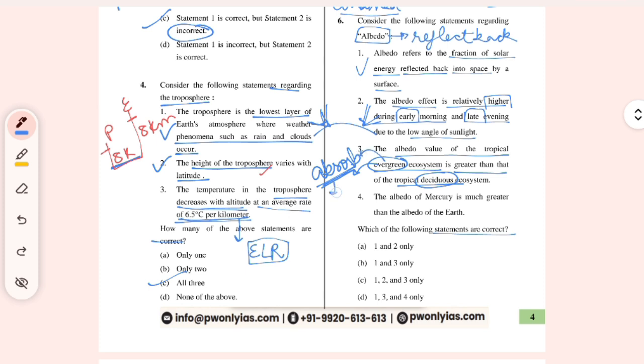For example, the black color, this is simple physics, absorbs more heat as compared to white color. Similarly, the concept applies here. The deciduous ecosystem has a lighter color, due to which it will reflect. For example, ice reflects more than deserts, right? So this is the concept.